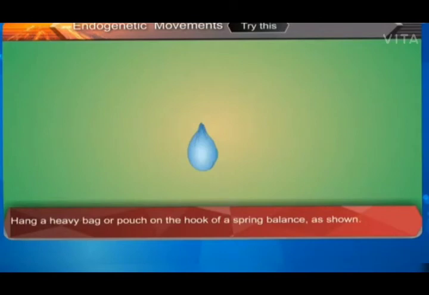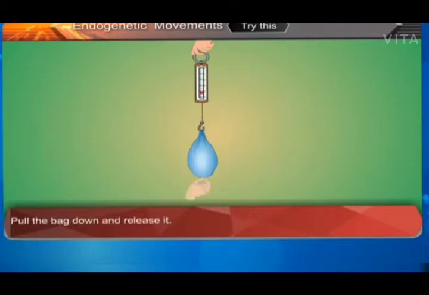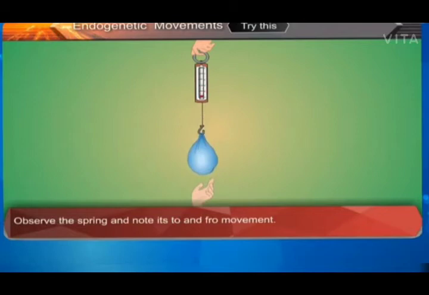Try this. Hang a heavy bag or pouch on the hook of a spring balance as shown. Pull the bag down and release it. Observe the spring and note its to and fro movement. This is similar to the P wave.